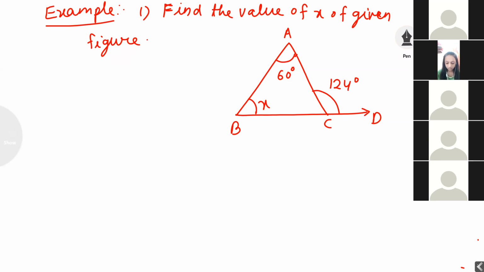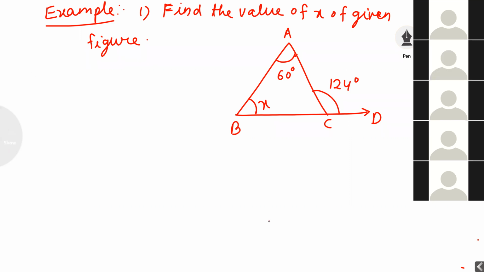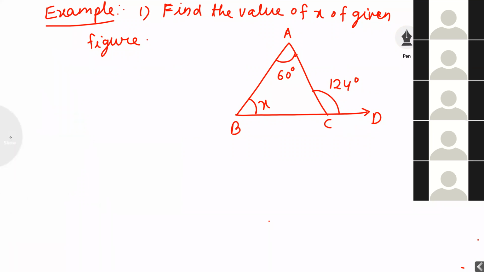In this figure, which property will I apply? Sum of angles of a triangle, or exterior angle property? Exterior angle property. Yes. Now I will write here x plus 60 degrees is equal to 124 degrees. Which property? Exterior angle of a triangle.